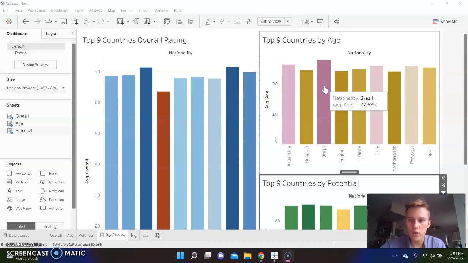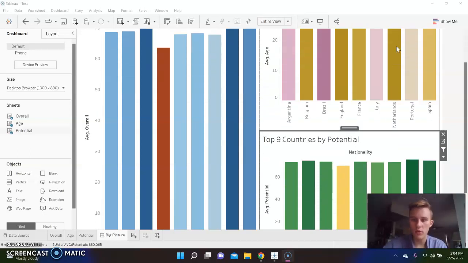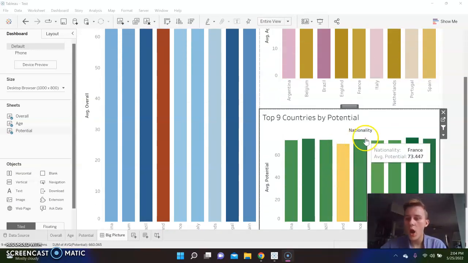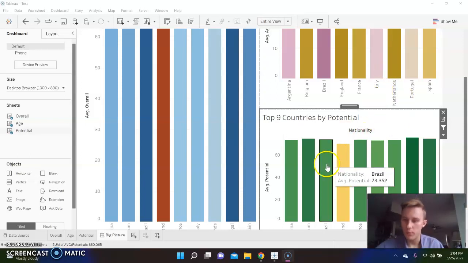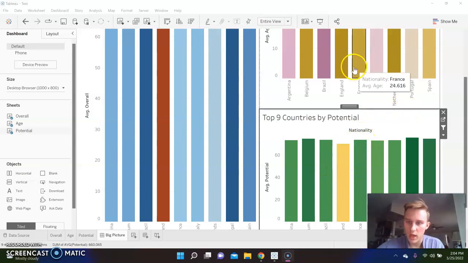The second thing I want to focus on is then after that, let's see if there was a correlation between age and potential. So once again, I went down to my third graphic here and wanted to see if there was another general correlation or direct correlation between age and potential. And what I found was that, once again, there was another correlation between age and potential.